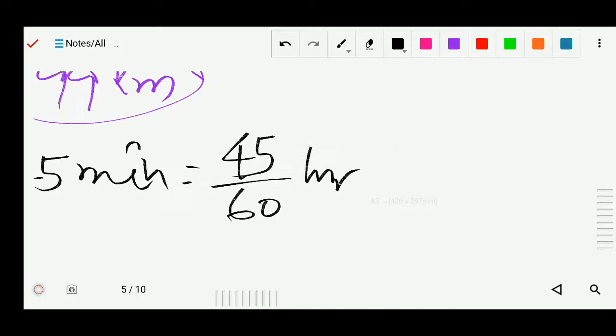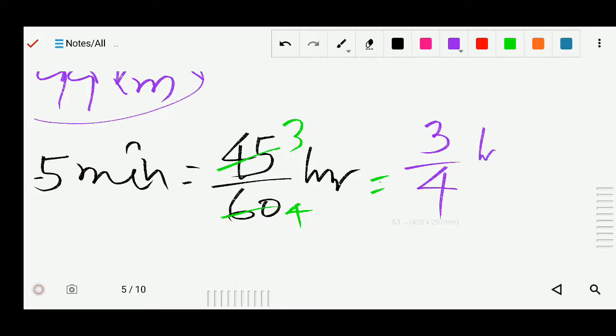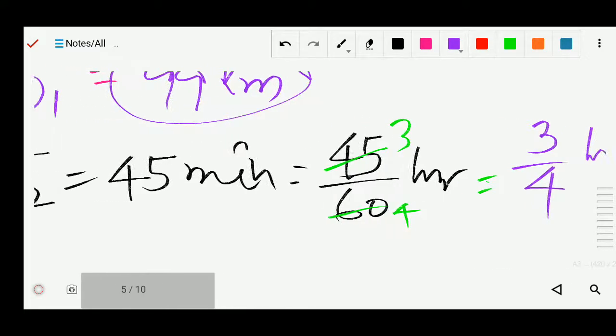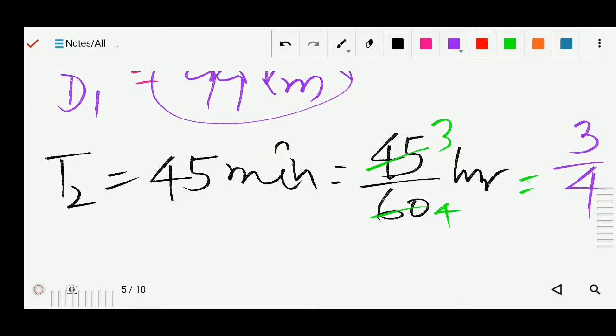So 5 3 is 5, 4 is, so you can write it here 3 by 4 hour. Okay, this 45 minutes we just change in the hour, 3 by 4 hour. Now next